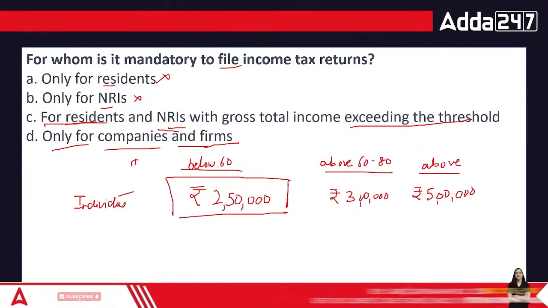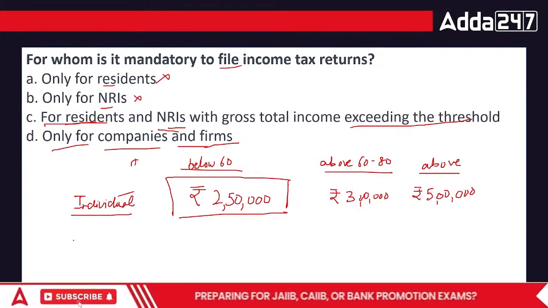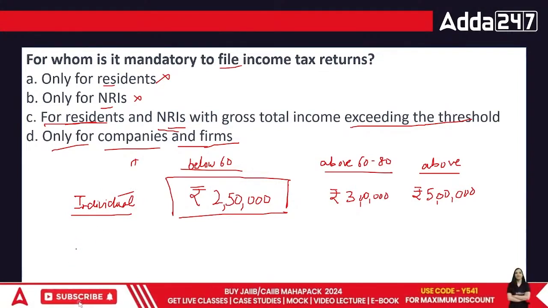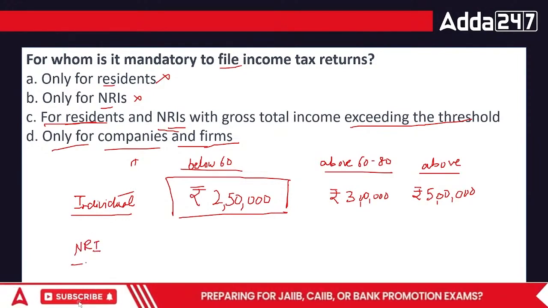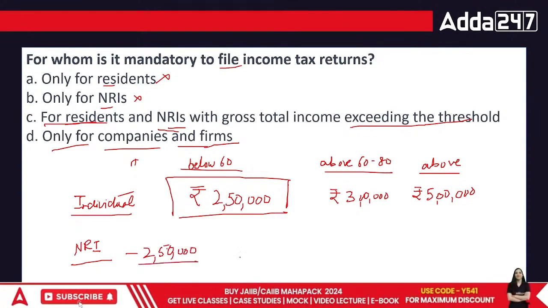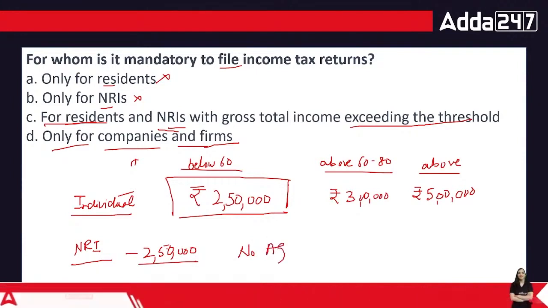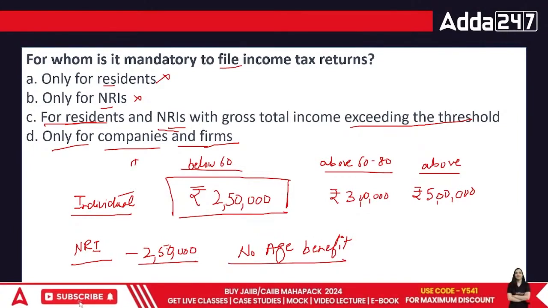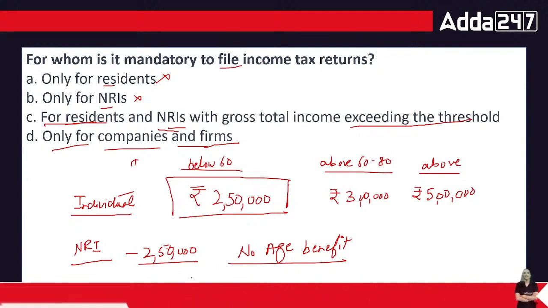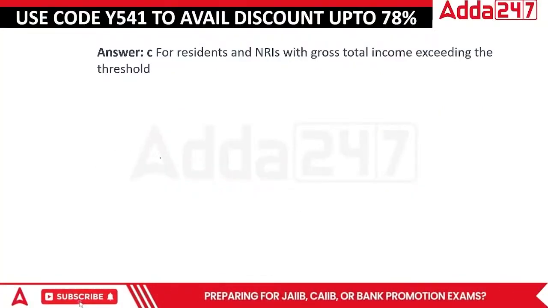This is for you and me because we live in India. For people who are not residents of India, the slab is 2,50,000 flat. There is no age benefit for them; the age benefit is only for Indians. So this is the concept. In this case, the correct answer is that it is for residents and NRIs who are exceeding the threshold limit.